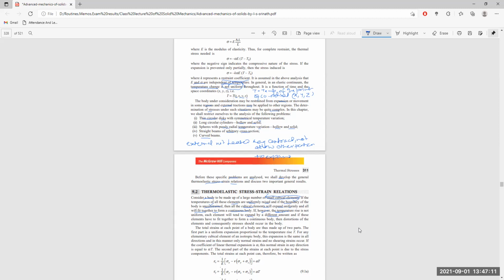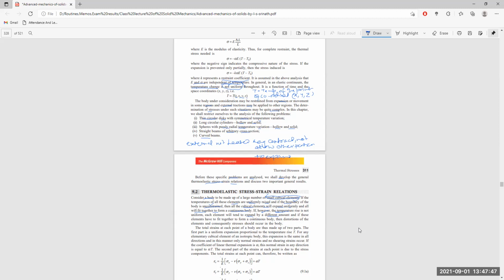But if there is a fluctuation in the rise in temperature, then each of these elements will not expand the same. It expands by a different amount, and the elements have to fit together to form a continuous body. To make a continuous and usable body, all these elements are supposed to fit together although they are not expanding or contracting by the same amount, because the rise and fall in temperature is not uniform everywhere in the body.